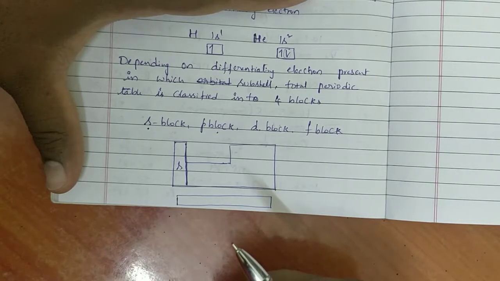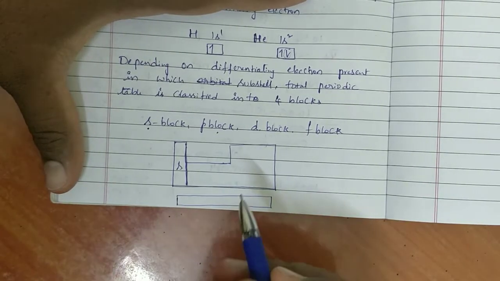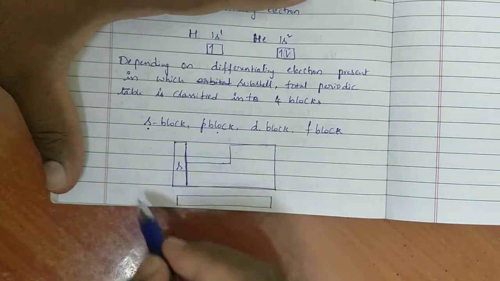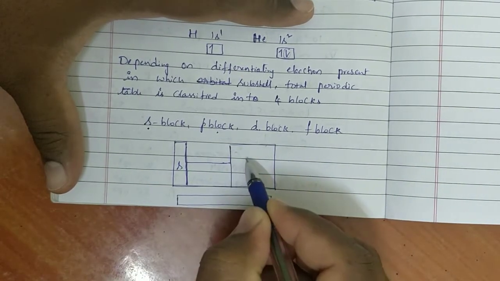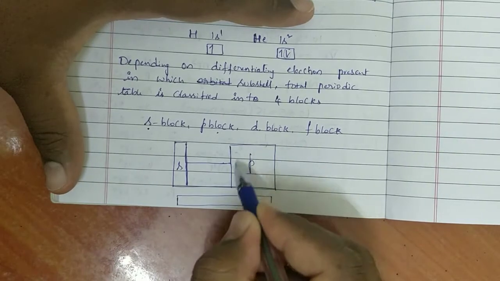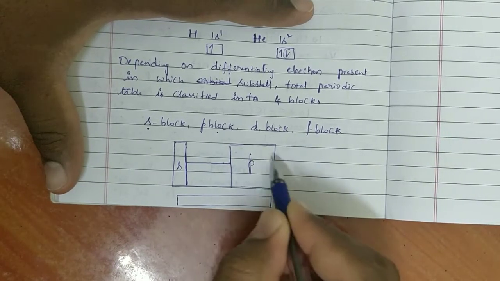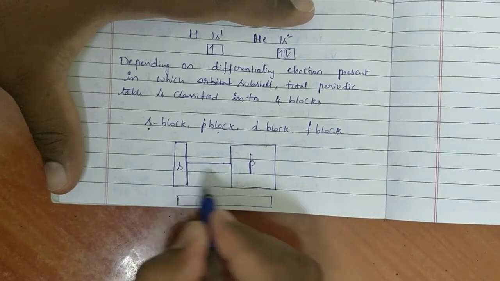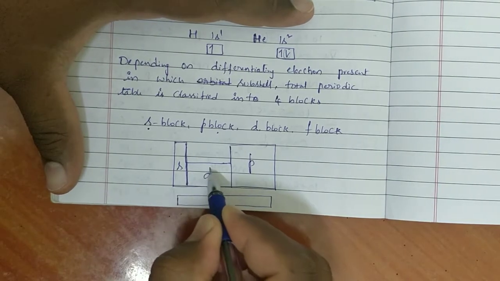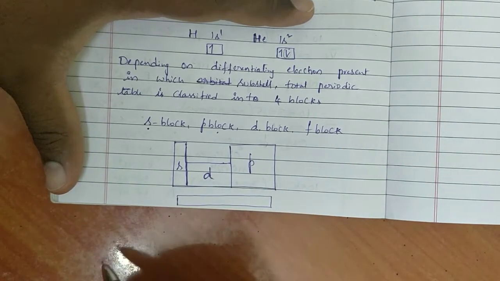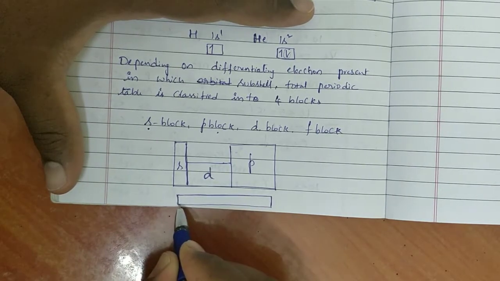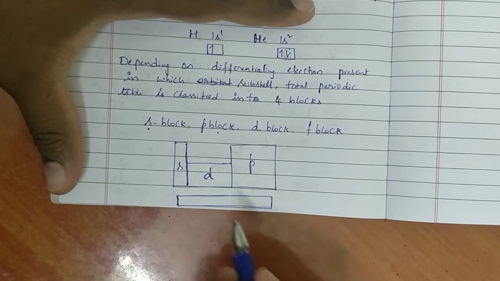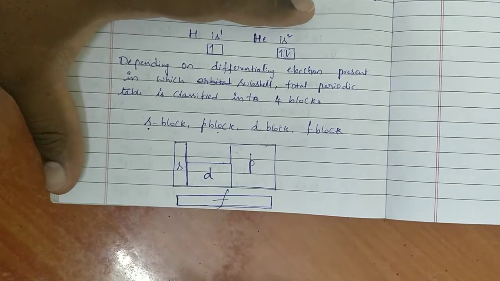Information about S block and P block we will discuss separately. This is just a rough representation of the periodic table. This is P block. In between S and P we have D block, and down we kept two separate rows, lanthanides and actinides, that is called F block.